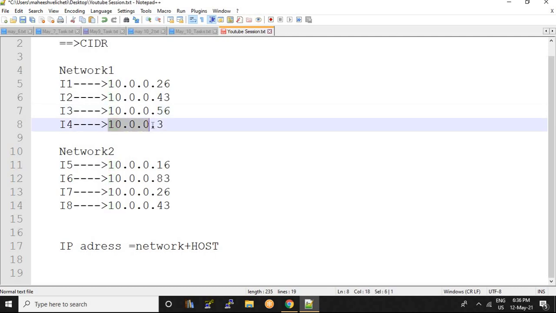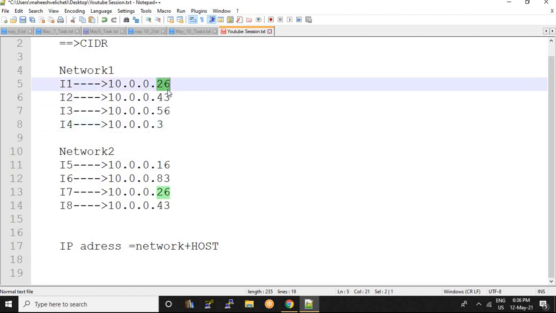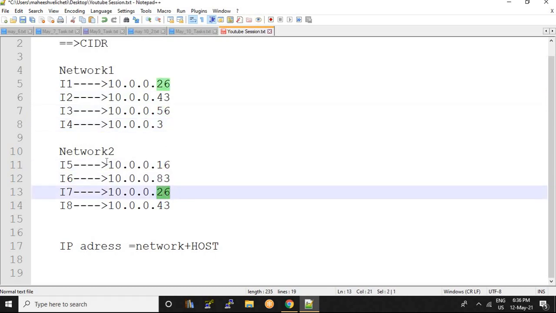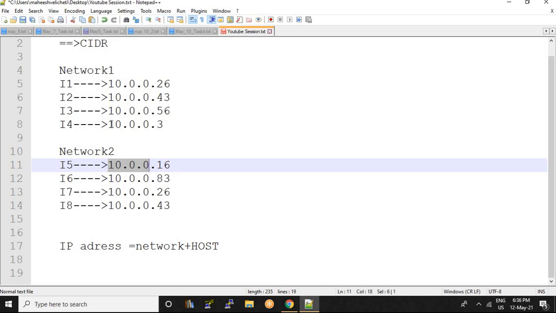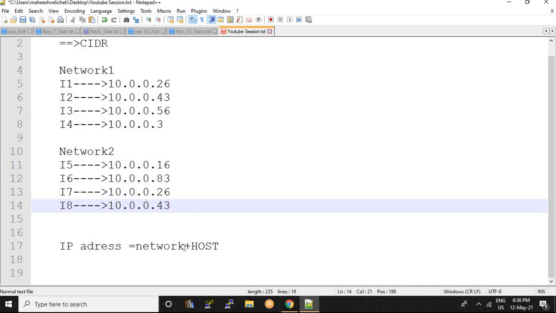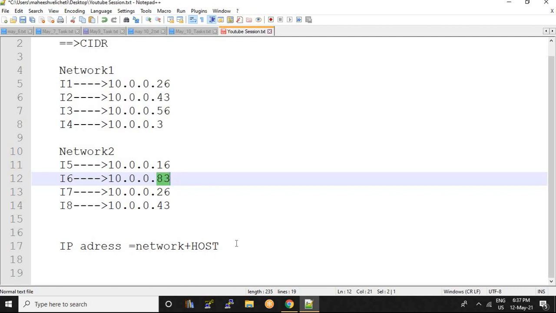Because within a network I have assigned some CIDR notation, and only the last part is changing, while the first part remains constant. This constant part is called the network address. And the part which is changing is known as the host address. Host address is nothing but my laptop address. Till here it's clear.